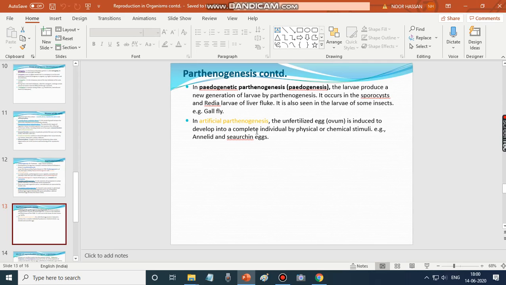Example, gallfly. The next one is artificial parthenogenesis. Here, an unfertilized egg or ovum is induced to develop into a complete individual by physical or chemical stimuli. Example, annelid and sea urchin eggs. Okay, with that, we shall discuss the other types in the next slide.